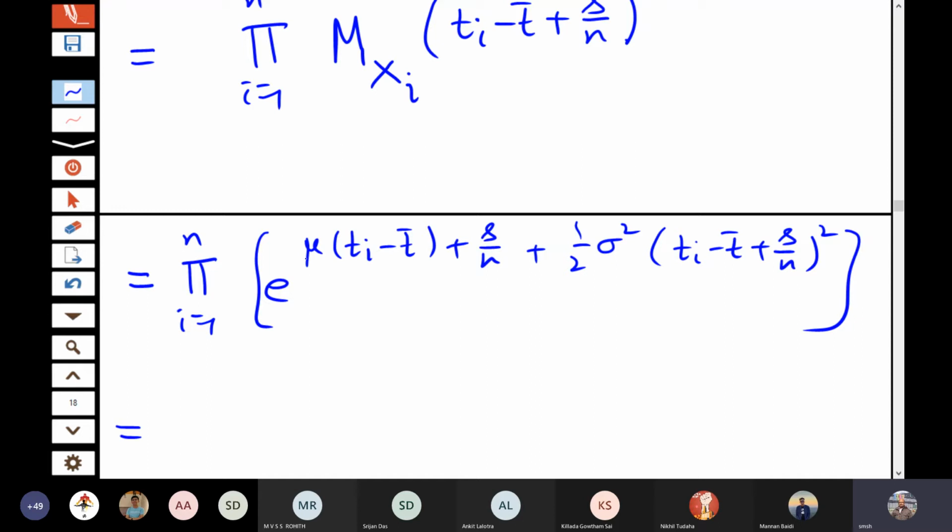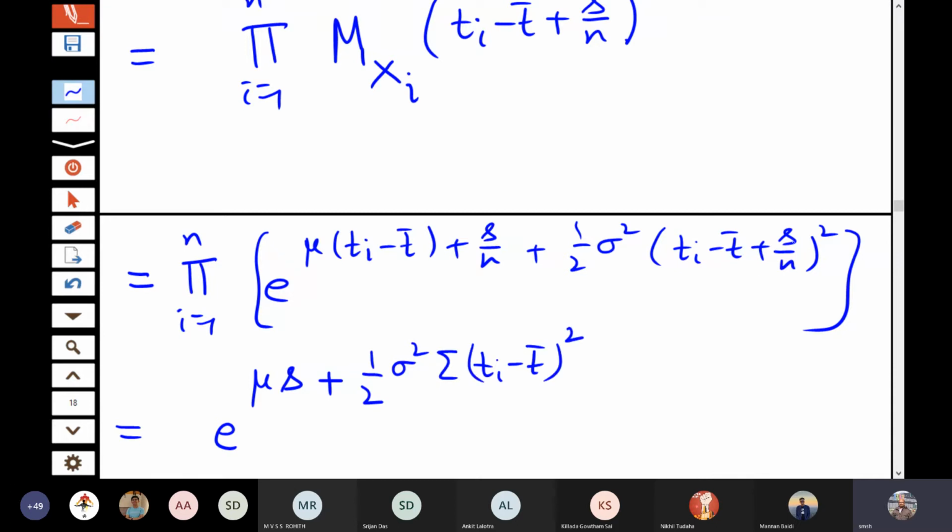So this product will go as a summation in the exponent. So you will get e to the power mu sigma (ti minus t bar), that will cancel out, and then s, so it will become e to the power mu s. And let us look at the second one, half sigma square (ti minus t bar) square, so it will become half sigma square sigma (ti minus t bar) square.